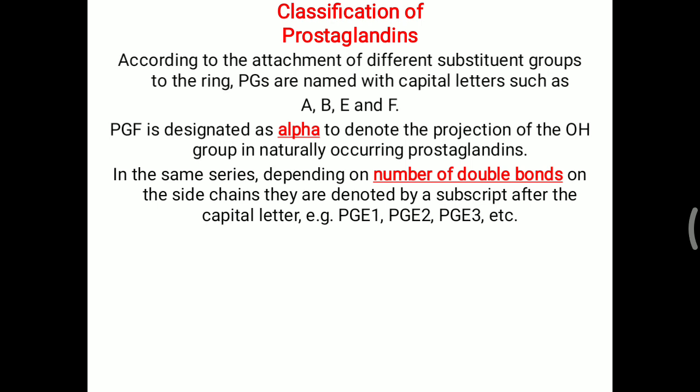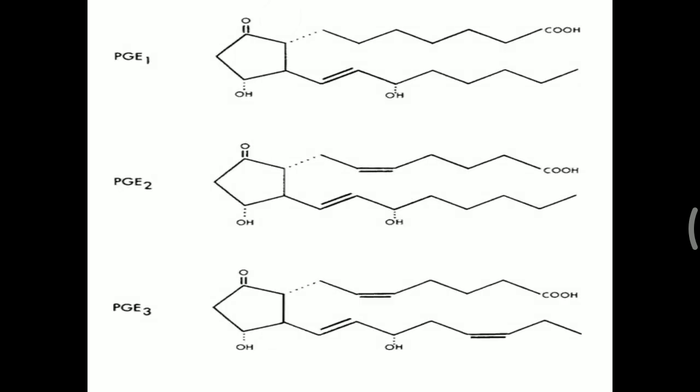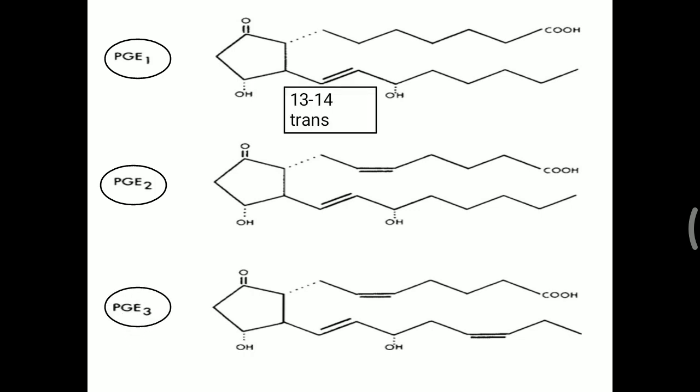These three, E1, E2, E3, are called series 1, 2 and 3 respectively. In detail, PGE1, PGE2 and PGE3 are series 1, 2, 3. In series 1 there is a double bond at carbons 13, 14. It is a trans variety, meaning the fatty acid chains are attached in opposite directions.